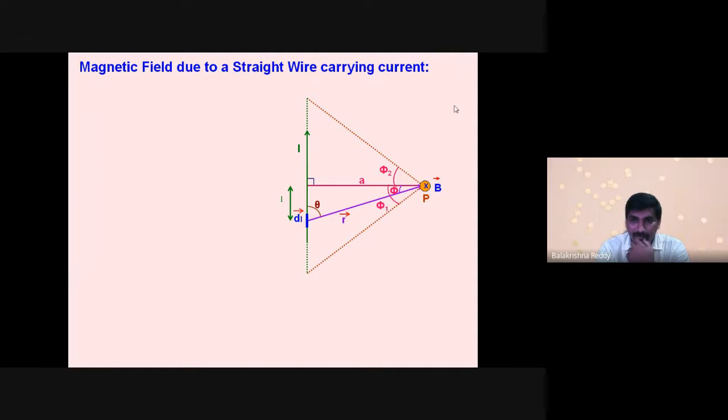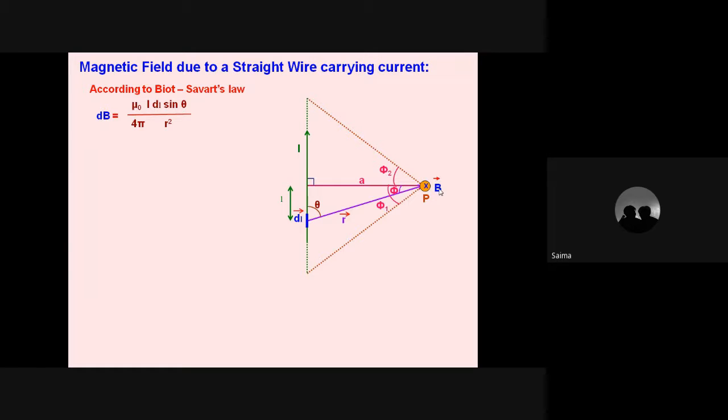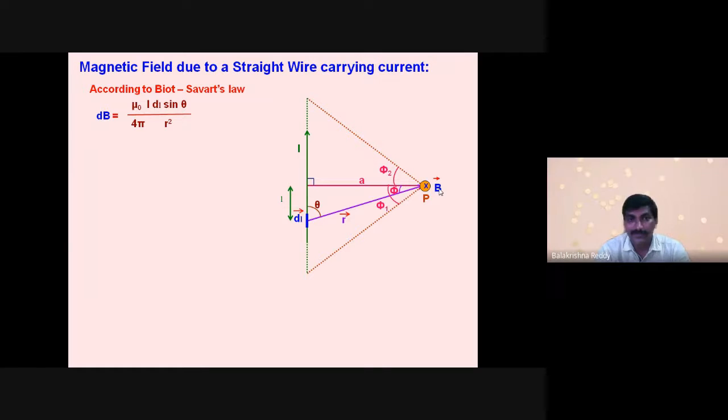Now you can see the into symbol. The into symbol is indicating that the magnetic field lines are into the plane like this. According to the Biot-Savart law, dB equals mu naught by 4 pi times I dl sin theta by r square. Are you able to see this? Okay, now this is the law.